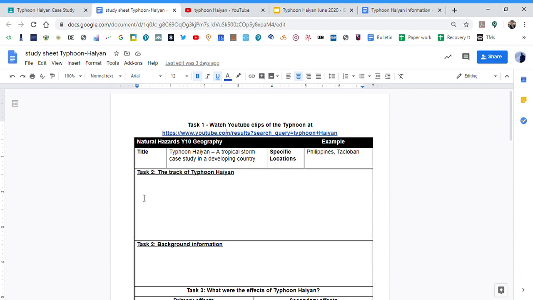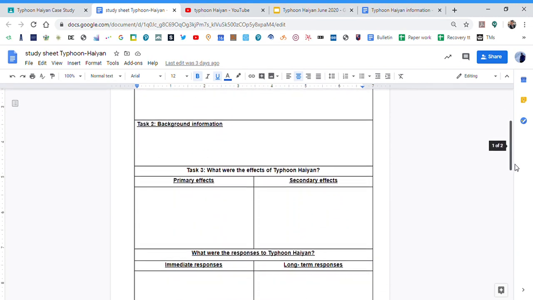I'm expecting you to put in names of places, dates, and maybe strengths of the hurricane. Also, in that same task, I would like you to put in some background information. So, which part of the world we're talking about, again dates, time, strengths, and if you can find out figures, it's like a summary box. How many people were killed, how many were injured, how long did it last, that sort of thing goes into the background information box.